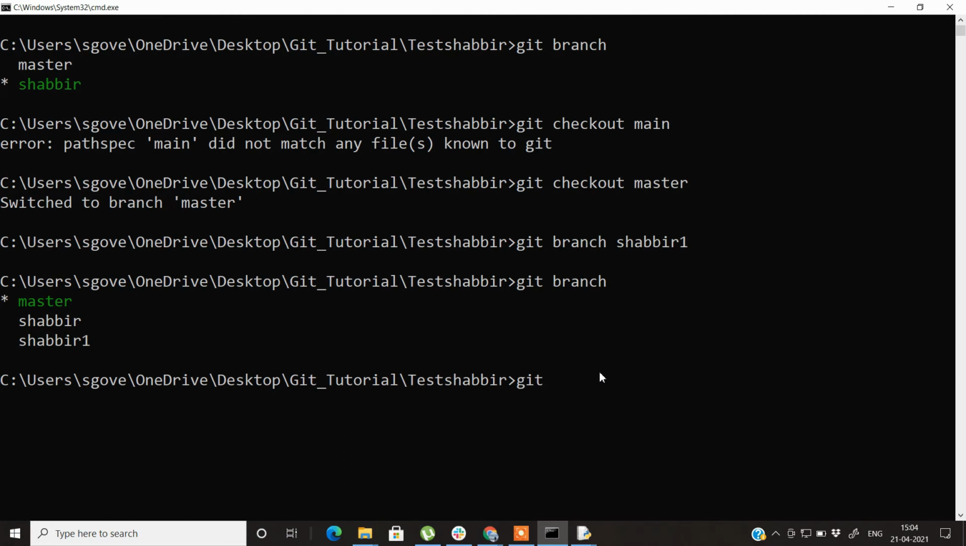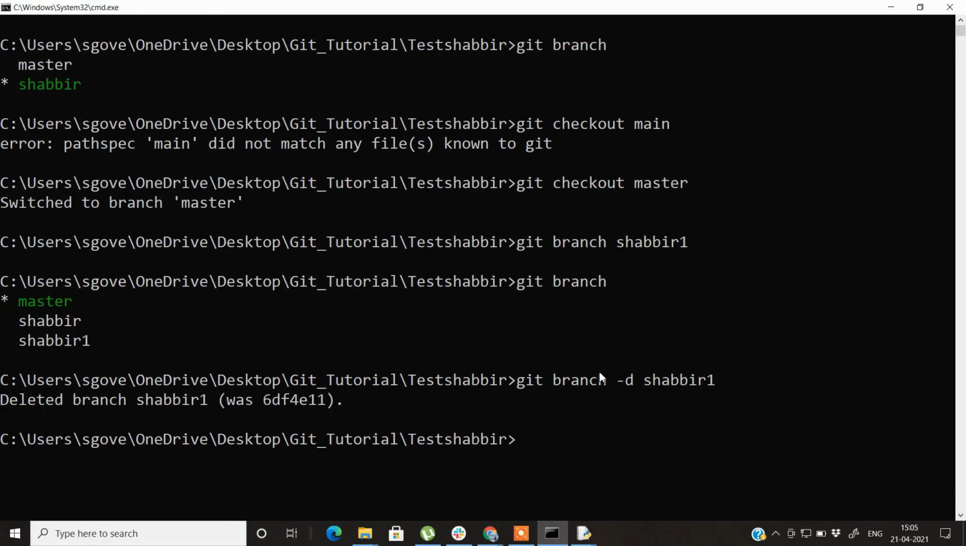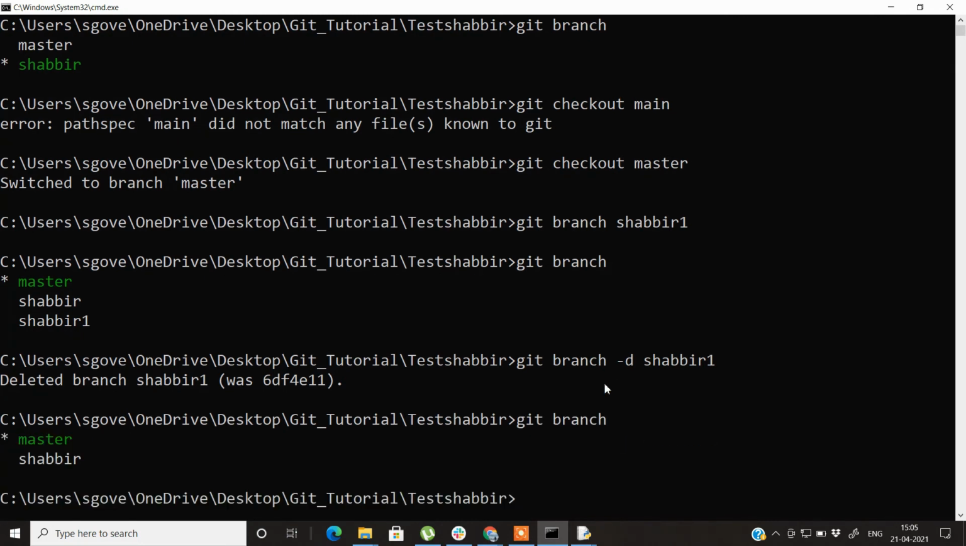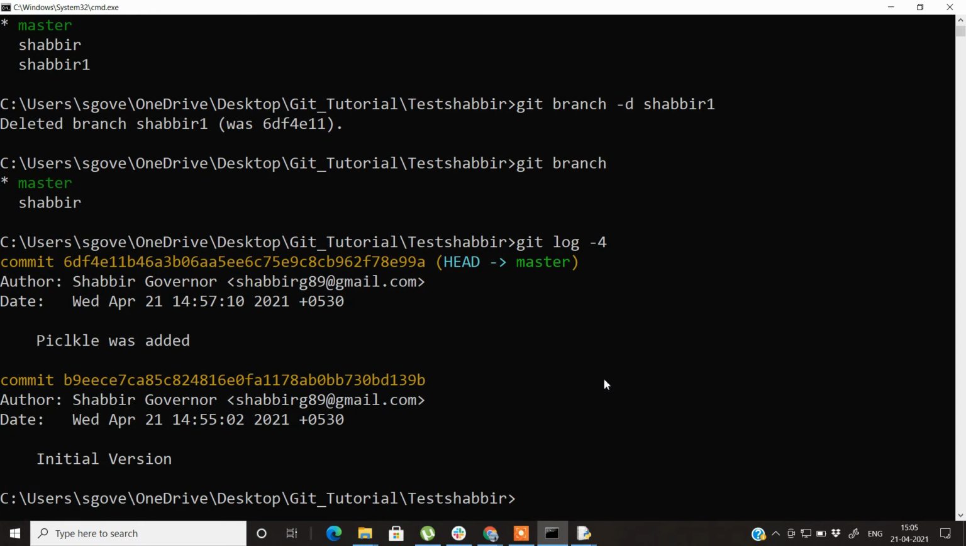For that we have the command git branch --delete, and then you paste the name of the branch that you want to delete. I want to delete the Shabbir 1 branch, but for this deletion you have to be on the master branch. Once that is done, you can delete the branch. Now if you check the number of branches, we have only 2 branches. Once again, if you check the git log, you can see that currently you have the HEAD on the master branch.